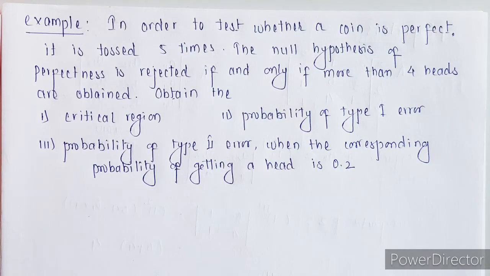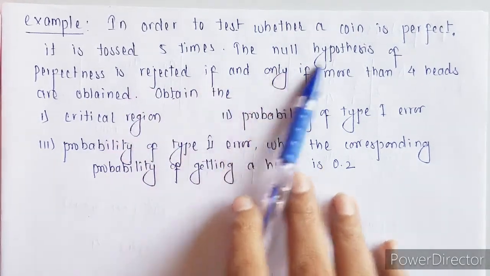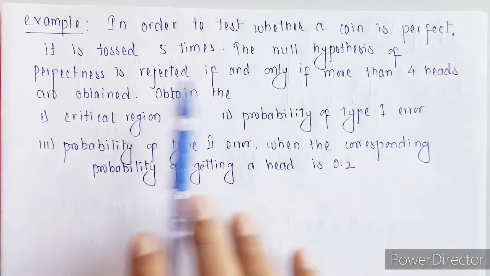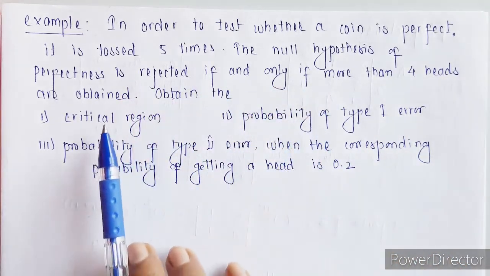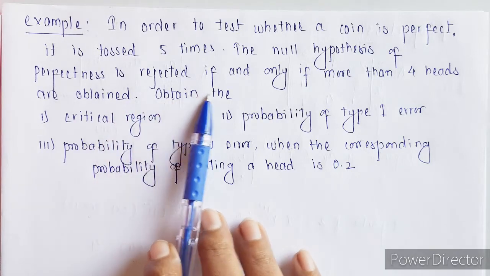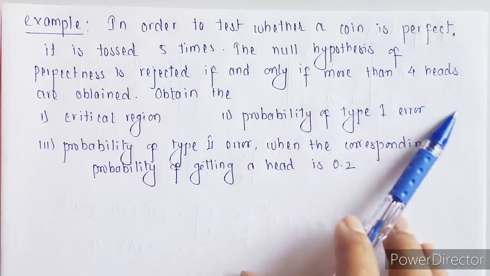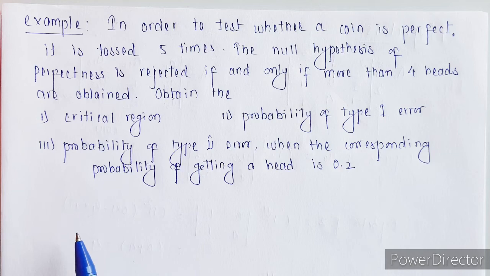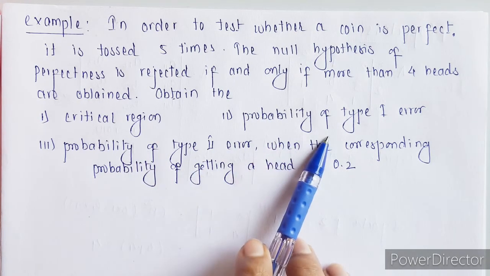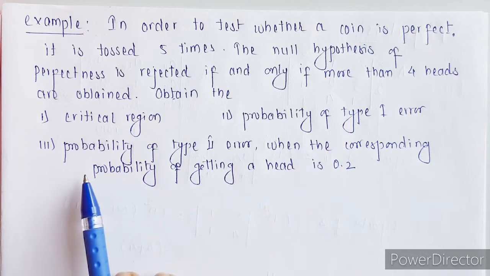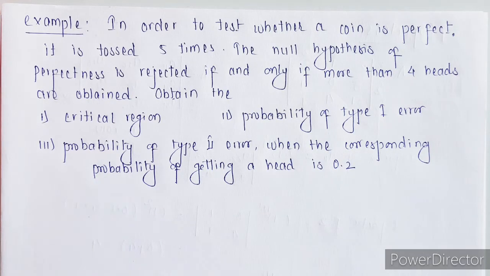First example: in order to test whether a coin is perfect, it is tossed 5 times. The null hypothesis of the perfectness is rejected if and only if more than 4 hits are obtained. Now we need to obtain the critical region, second the probability of type 1 error, and then third the probability of type 2 error when the corresponding probability of getting a hit is 0.2.